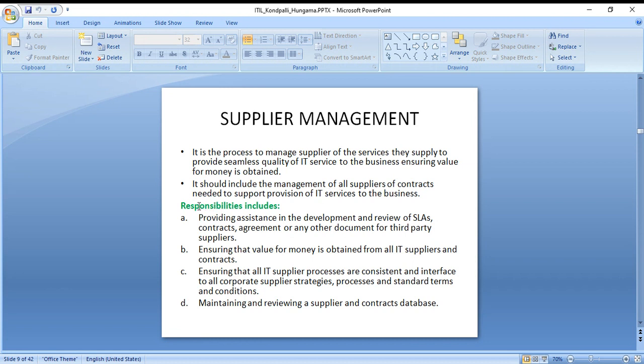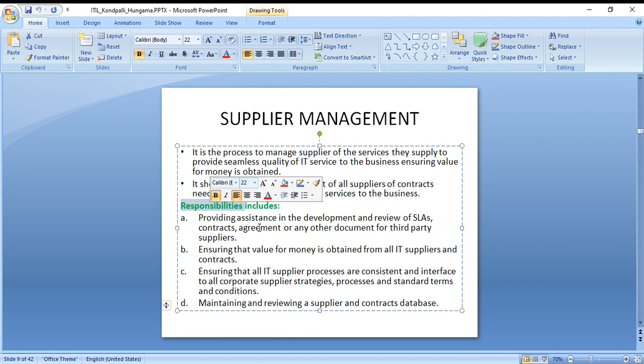Your responsibilities include providing assistance in the development and review of SLAs, which in further slides we will understand. They're service level agreements, the contracts. Two parties sit down; for example, you're constructing a house. The person who is selling the bricks and the person who is buying them will have a contract between them.